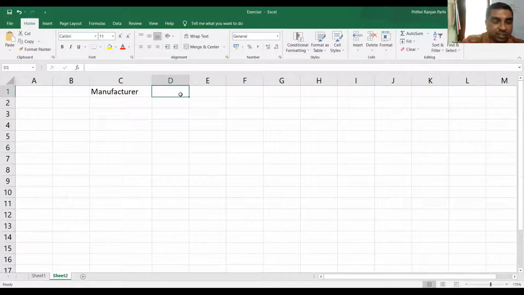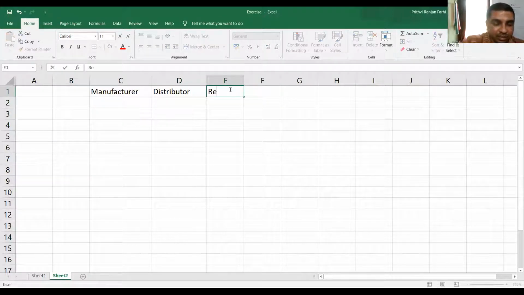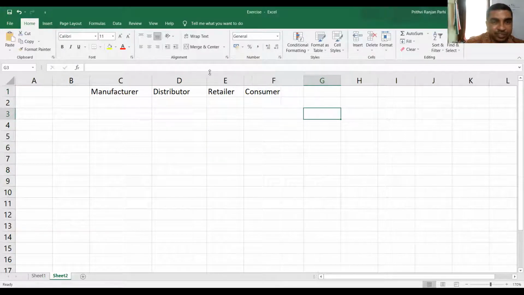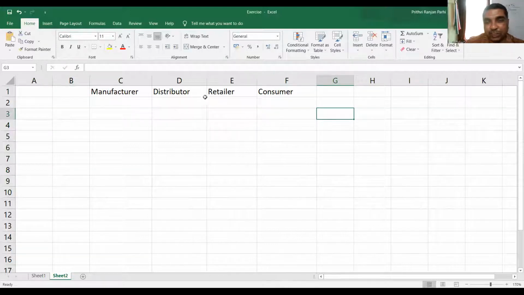Let us say there is a manufacturer. There is a distributor. Are you able to see it? There is a retailer. Let us say there is a consumer. This is the situation. So this is the chain in a business. Product moves from manufacturer to distributor, distributor to retailer, retailer to consumer. Are you able to understand?